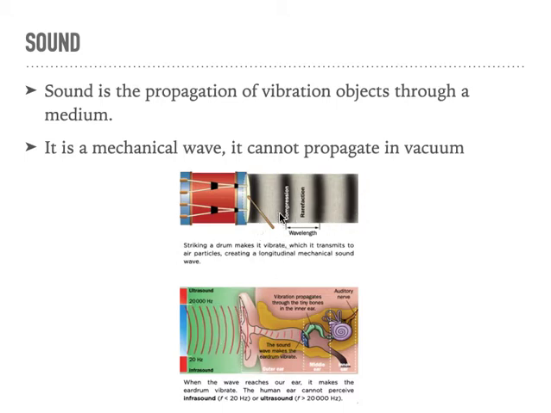And when this vibration gets to your ear, it makes your eardrum vibrate. An eardrum, el tímpano, is just like a drum, and you receive it here, and it goes to your brain, and that's how you perceive sound.